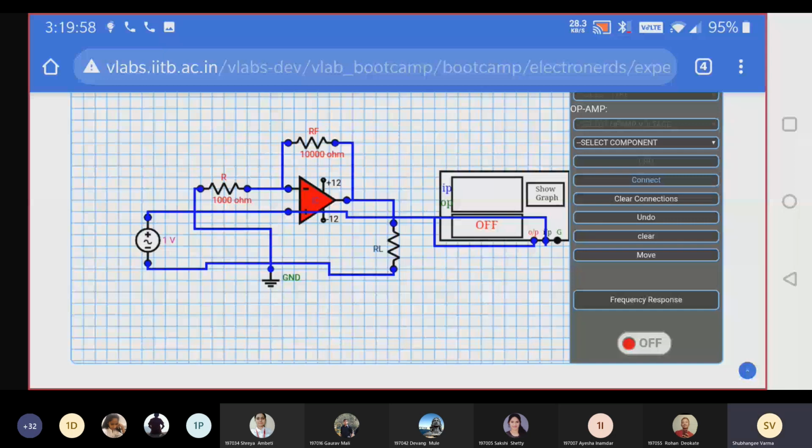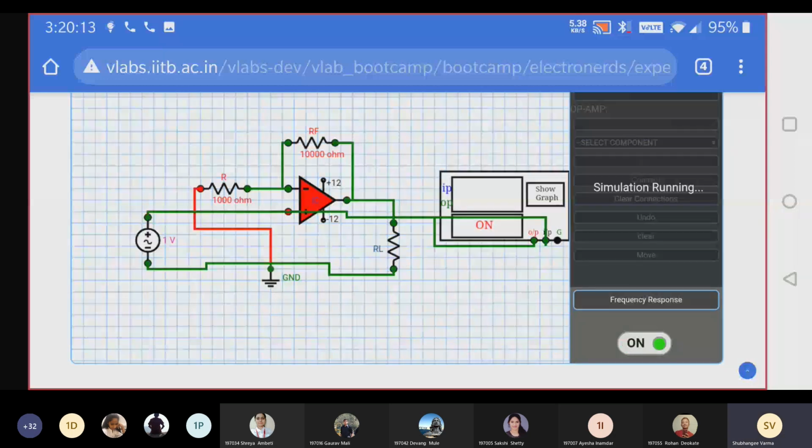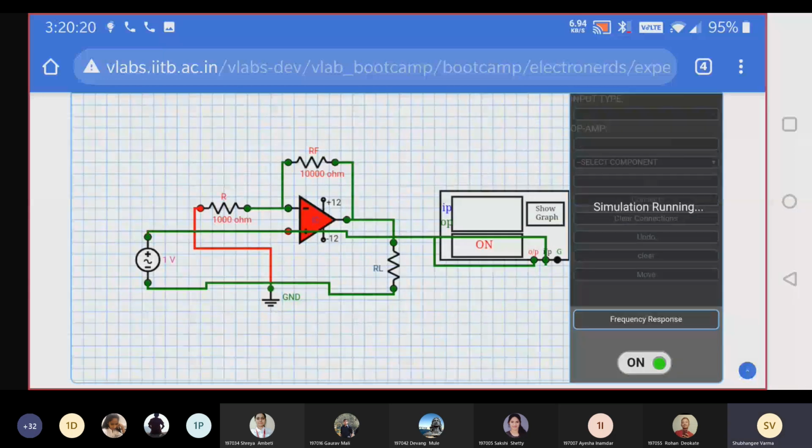See, connections are completed. Now we have to turn on the circuit. See, simulation is done, but there is a red line. Okay, the red line is showing that the connection is not done. See, R is not getting connected to ground. See, red line. Others are green. And you cannot see the output because the connection is not done. Okay, then we'll turn it off.